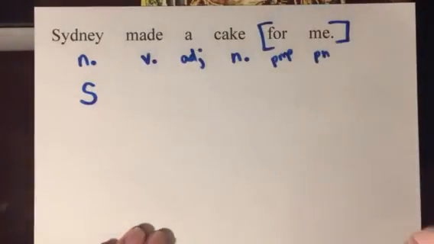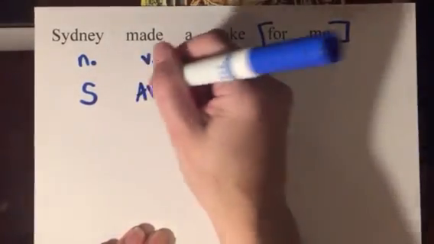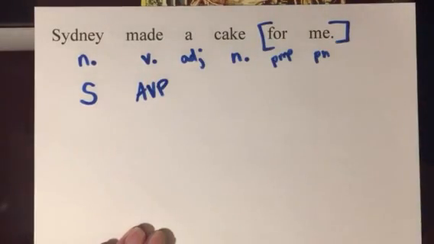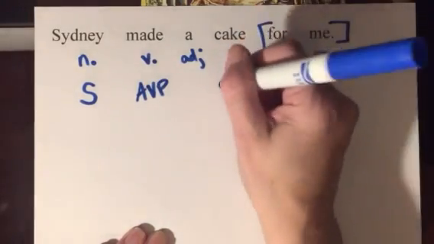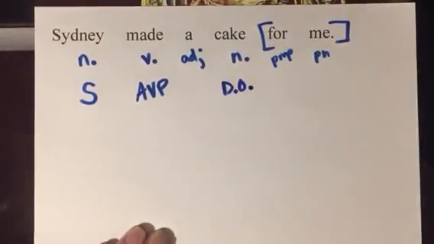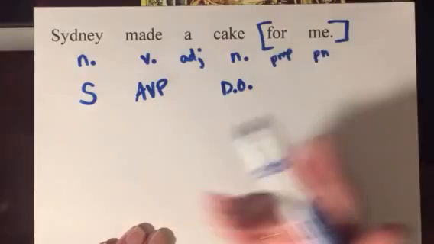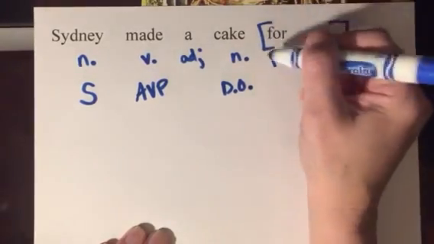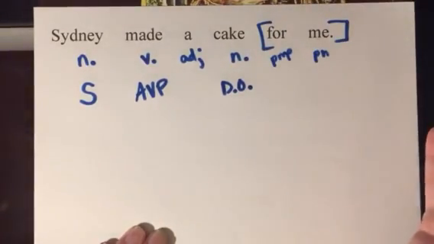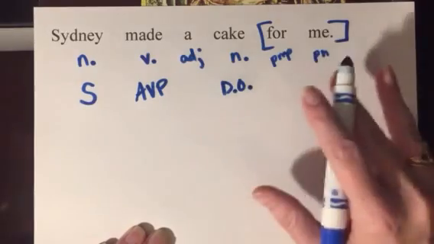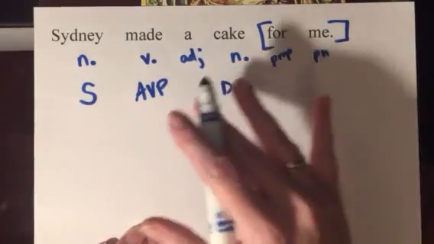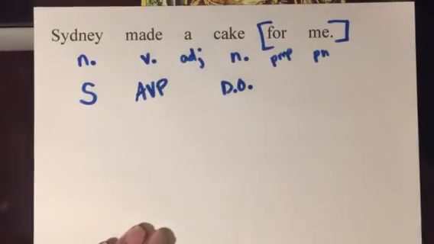Sydney is the subject. What did she do? Actively. AVP. What did she make? She made a cake. So that's the direct object. Now here's where it gets tricky, because when you say she made a cake, for whom did she make it? She made it for me. Well, for me, if you put it like this, is in a prepositional phrase, so you leave it alone. It's not the indirect object. There is no indirect object in the way the sentence is written.